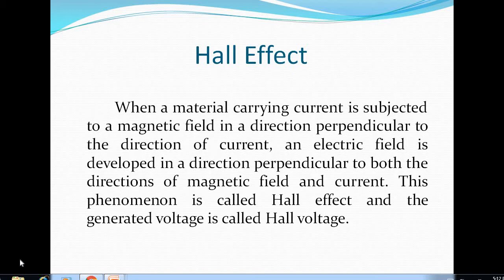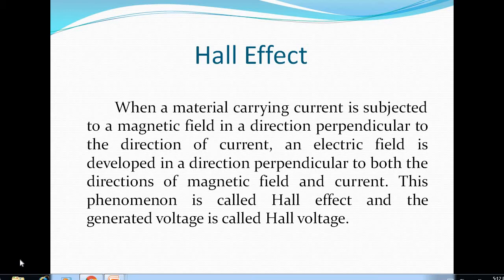Today we are going to discuss a small but very important topic, that is the Hall effect. In today's class we are going to learn what the Hall effect is, what the applications of the Hall effect are, and what the necessity is to learn the Hall effect.